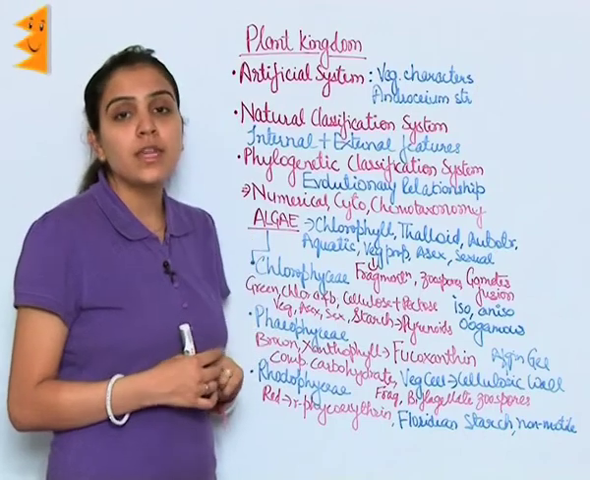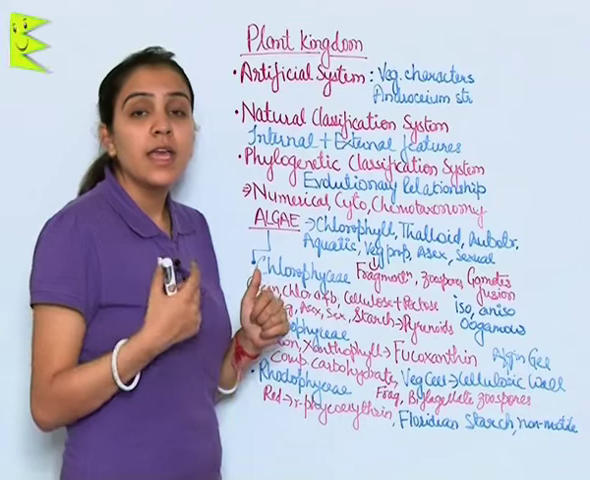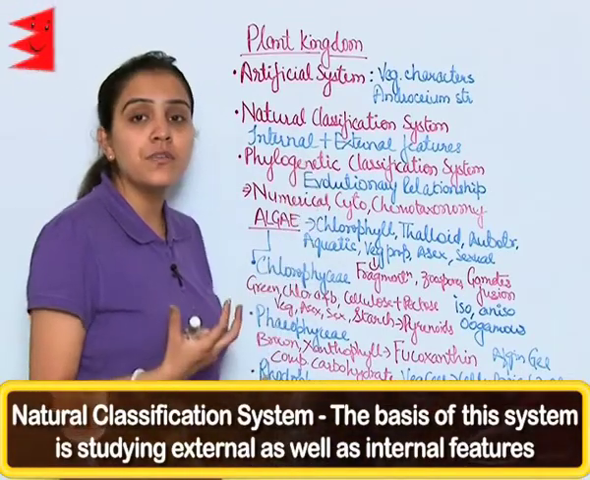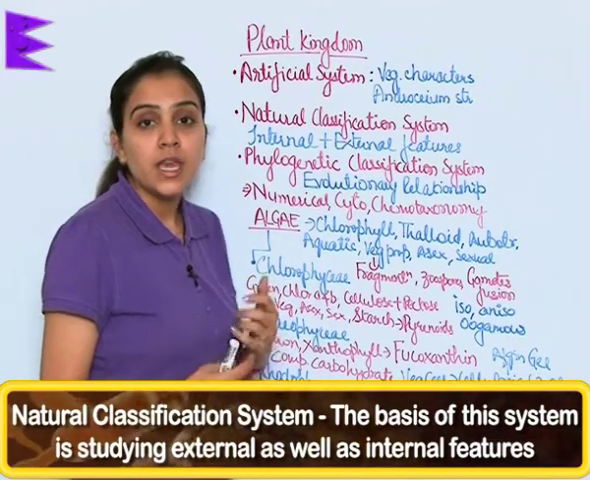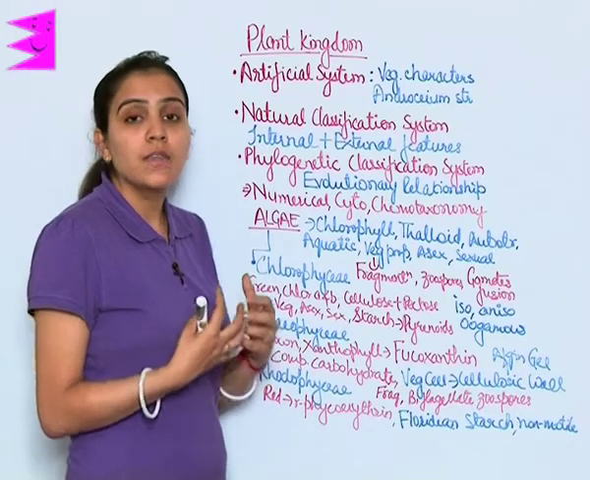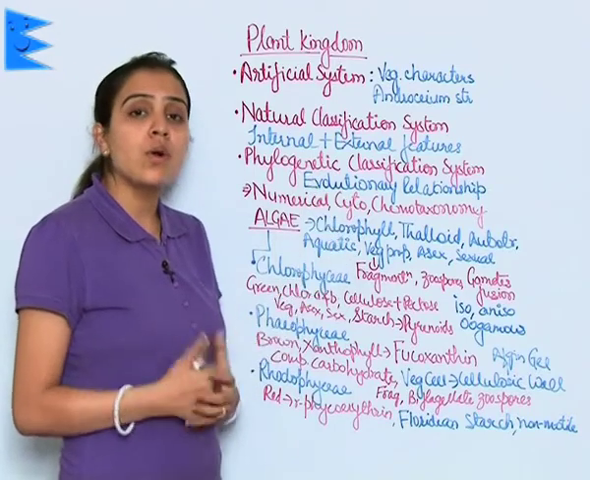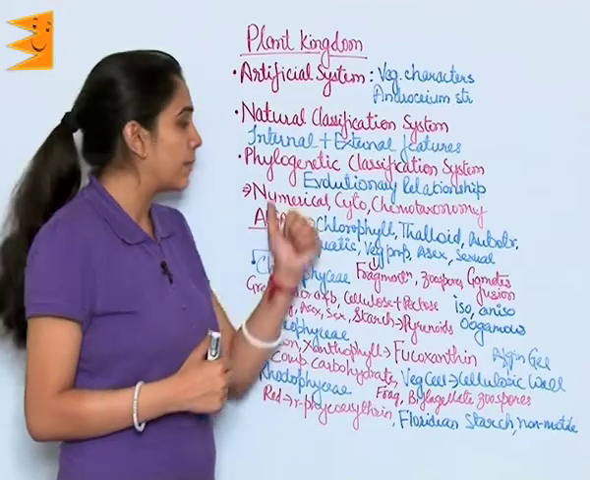Then came the natural classification system. In this system, with external features, internal features were also taken in account, like anatomy, the embryo, mode of reproduction, the various stages of reproduction, etc., was also taken in account when classification was done.